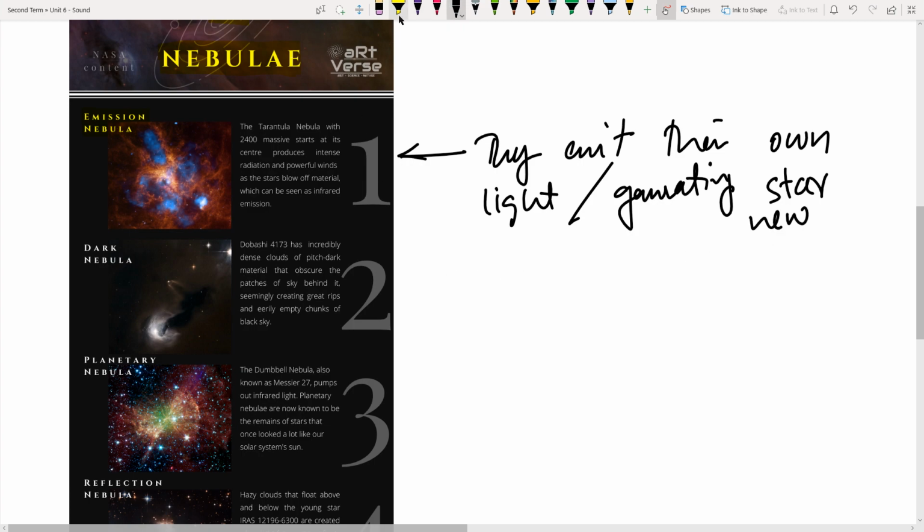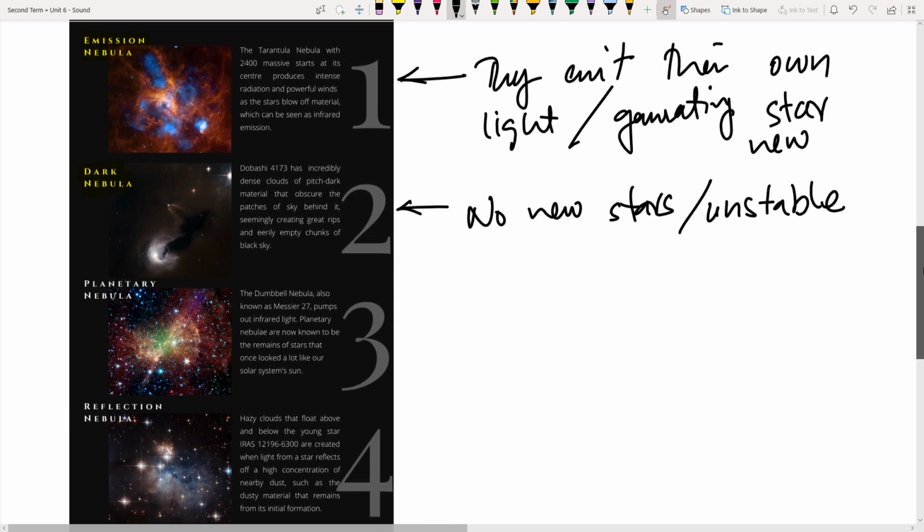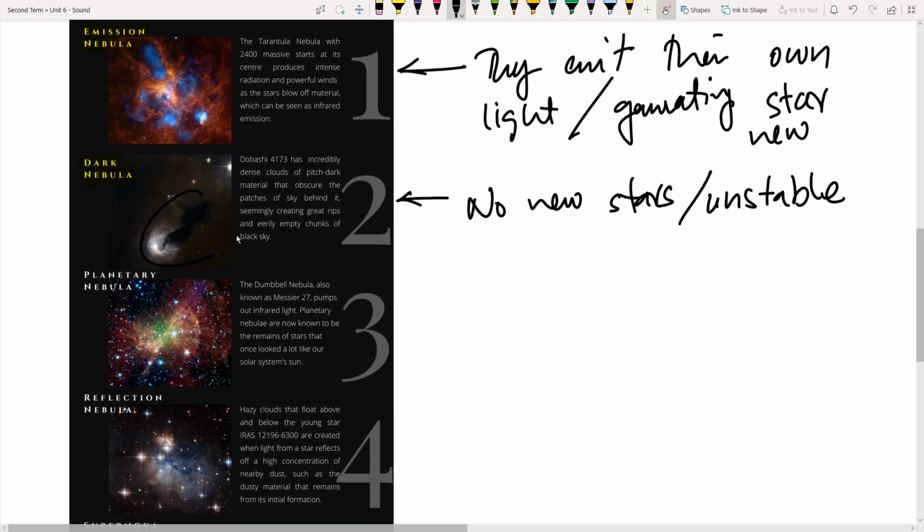And then we have dark nebula, in which we see these black clouds, right, which are not glowing and appear to be like shadows in the night sky. Big, large clouds, and they do not have any new stars. They are not forming new stars because probably they formed stars and the stars would have exploded or something. They collided with one another, maybe unstable stars. So that's why they appear to be dark, because no more stars are being formed and they are obscuring the light coming from stars at the back, right? As you can see, the stars at the back are making it visible, otherwise you wouldn't be able to see this dark cloud.